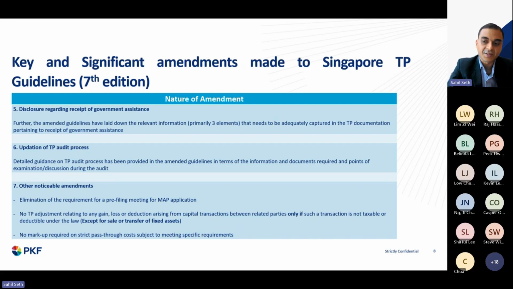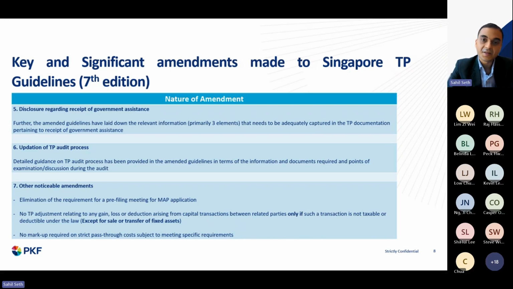In the pre-filing meeting, one has to explain what kind of transactions are being disputed by the authorities and why, and what the solution is. That pre-filing meeting has now been completely eliminated, so the taxpayer can immediately proceed with a formal MAP filing application, which will be evaluated, analyzed, and discussed with the authorities. So one procedural hurdle has been cleared for better resolution for the taxpayer.